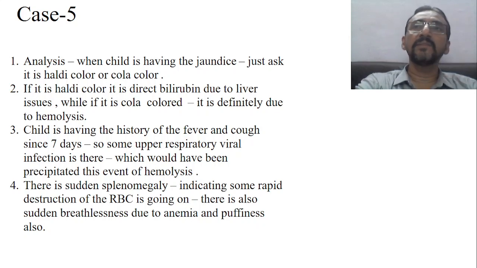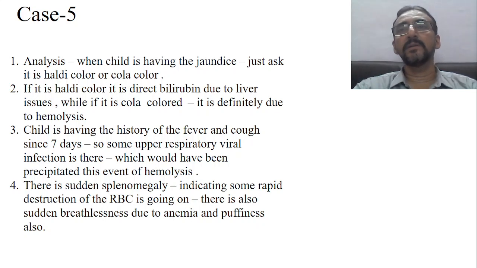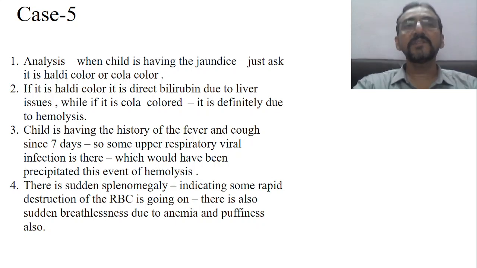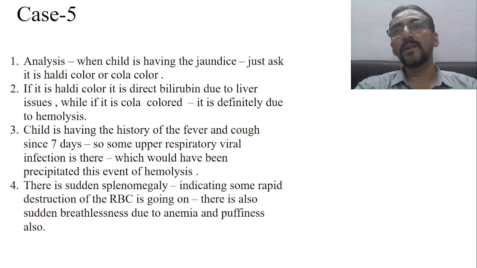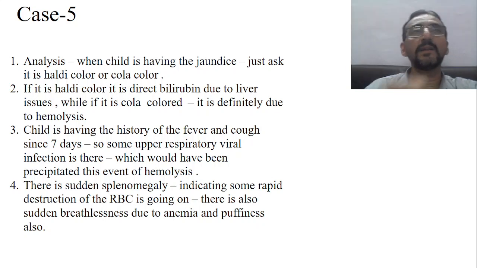We know the same thing happens in Guillain-Barré syndrome also, isn't it? GB syndrome also. There is sudden motor weakness which develops with loss of reflexes and all those things. But if you ask the history 2 weeks back, or 10 days back, or 15 days back, they will give a history of an upper respiratory infection. So what it suggests is that the viral infection has precipitated this autoimmune pathology. So here also we are getting a very clear-cut history of an upper respiratory infection.